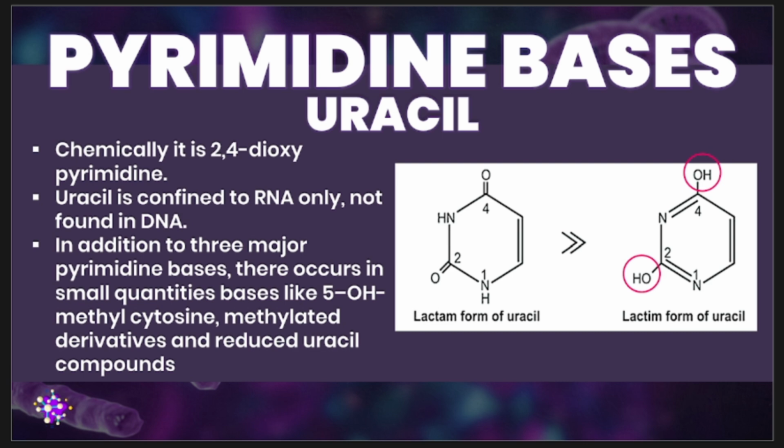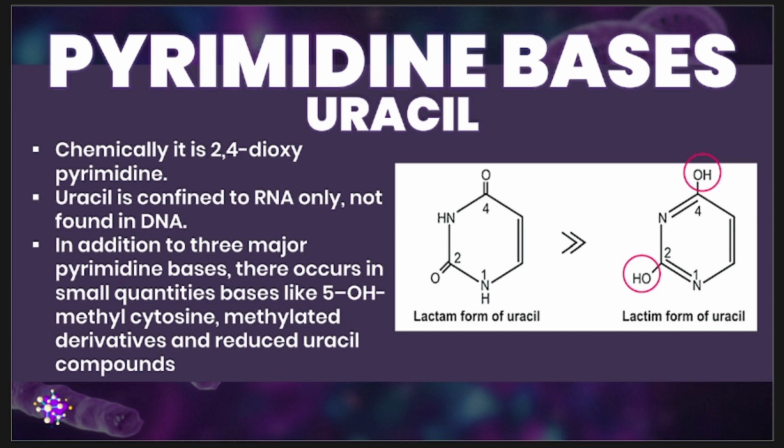Aside from protein synthesis, it can also be seen in RNA processing and in gene regulation. Aside from that, your uracil is also involved in certain metabolic pathways and signaling processes within cells.